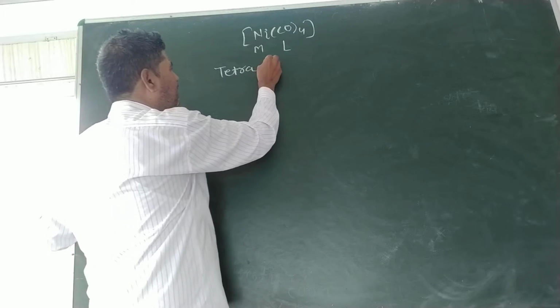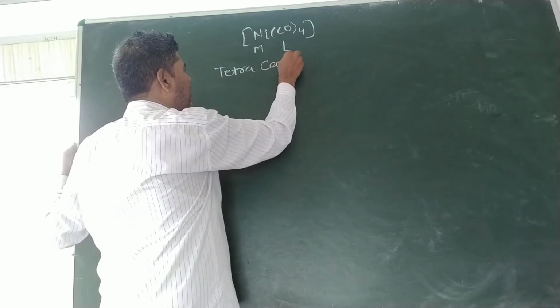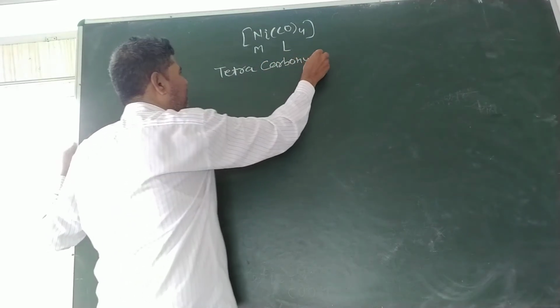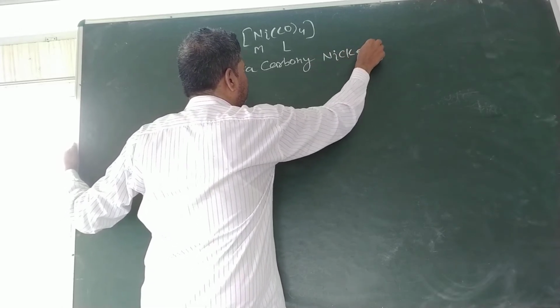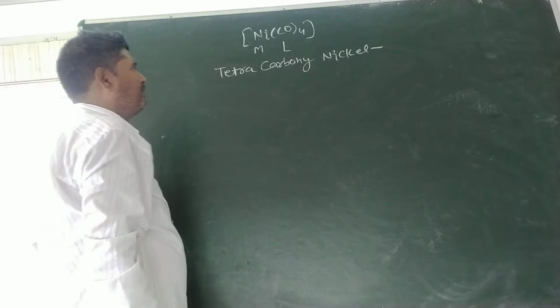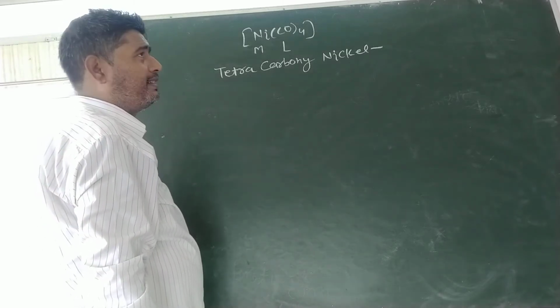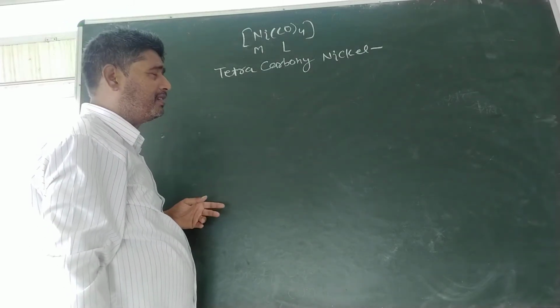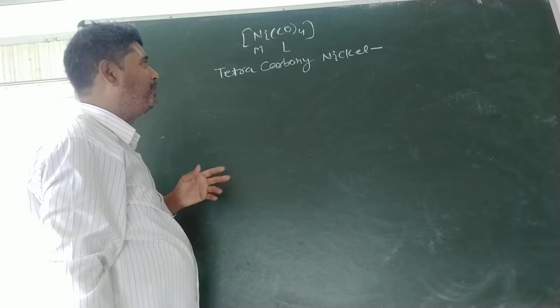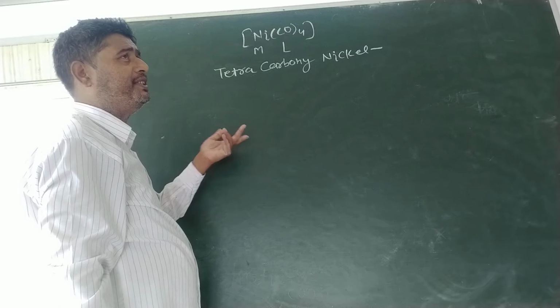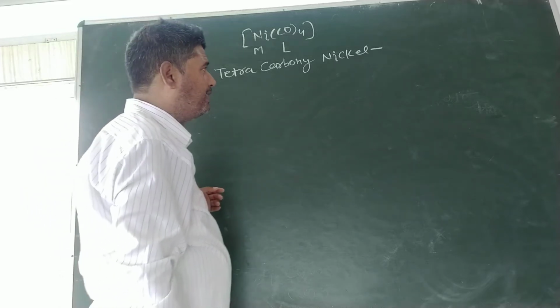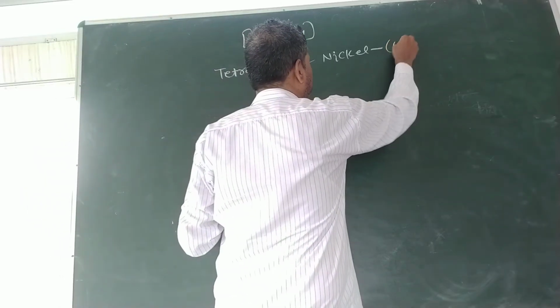So we will write tetracarbonyl, nickel. After this, the oxidation state, that is the oxidation number of nickel, will be written. The oxidation number of nickel is 0 here, hence we will write 0.